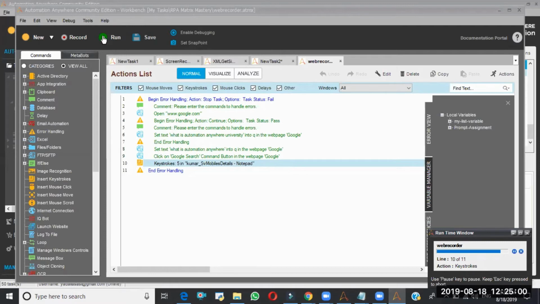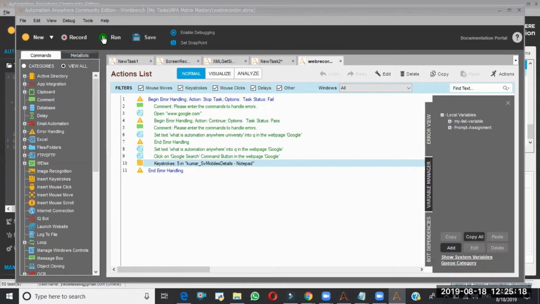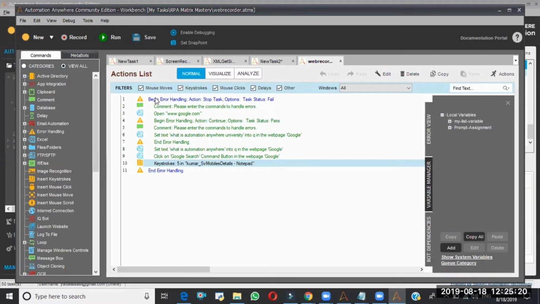See, this time definitely we'll get the error, unable to find the window. Let it through. See, web recorder, right?